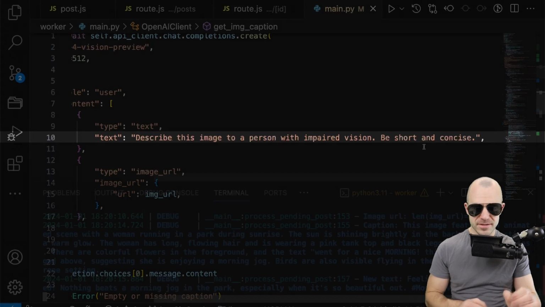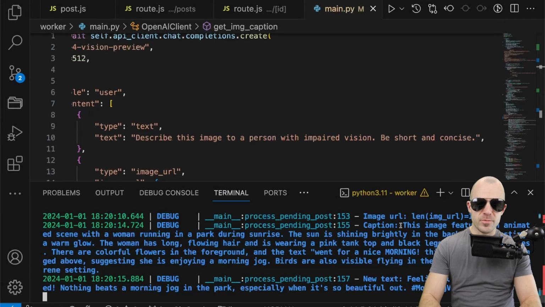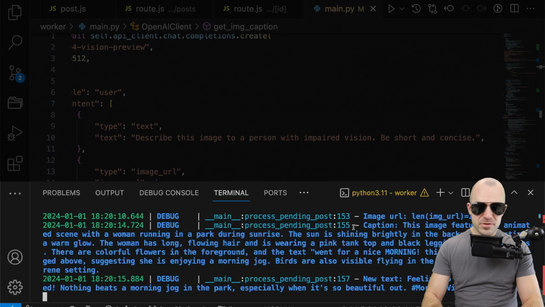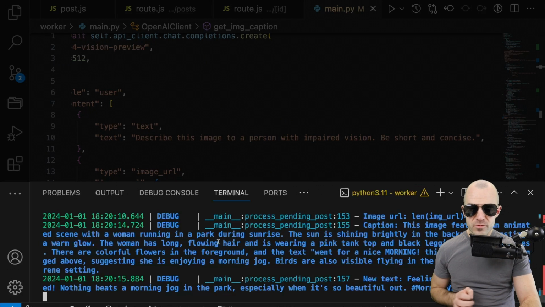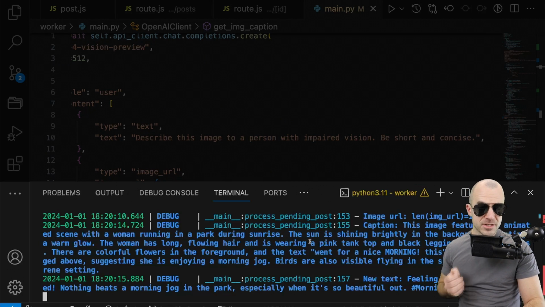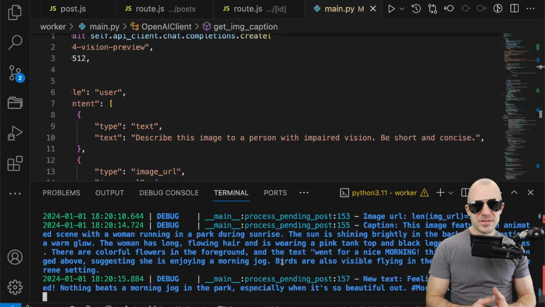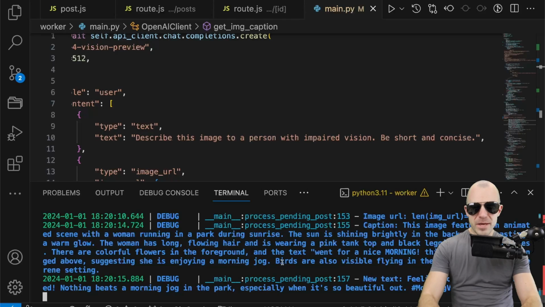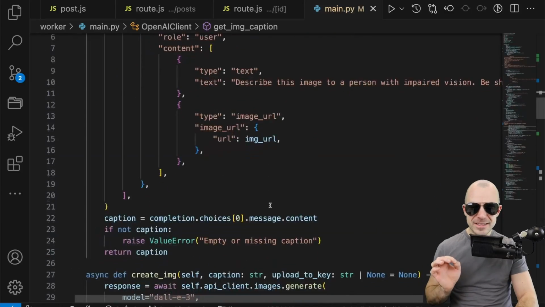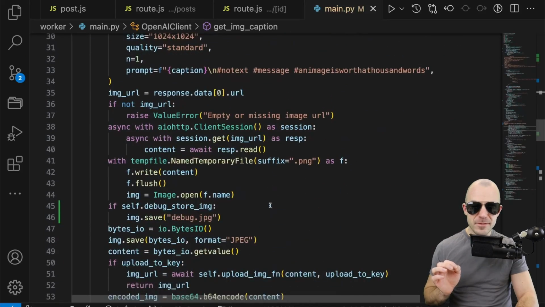Be short and concise. And here we have the text that OpenAI says it is. This image features an animated scene with a woman running in a park during sunrise. The sun is shining brightly in the background, casting a warm glow. The woman has long hair, and so on, and the text, and so on. So given that this picture has text, this might have played out a bit better than I hoped. But then finally, once I get this representation, there comes the final prompt.